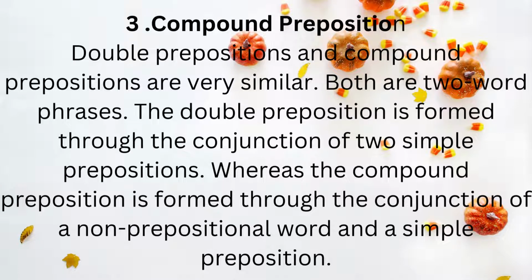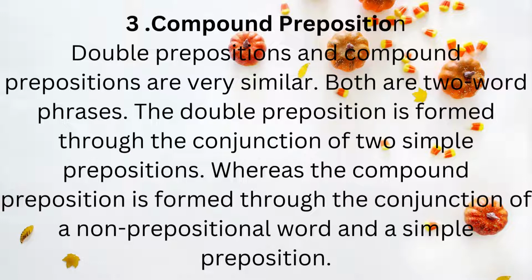Now the third type of preposition is the compound preposition. Double prepositions and compound prepositions are very similar. Both are two-word phrases, but there is still a distinction between them. A double preposition contains two prepositions, but a compound preposition contains a simple preposition before a noun, an adjective, or an adverb.